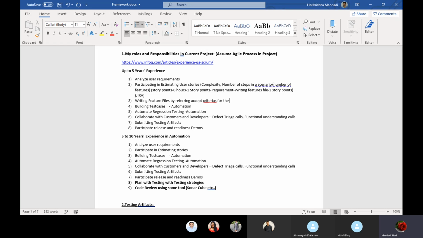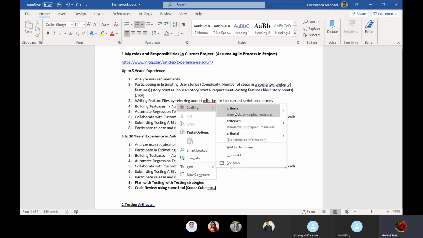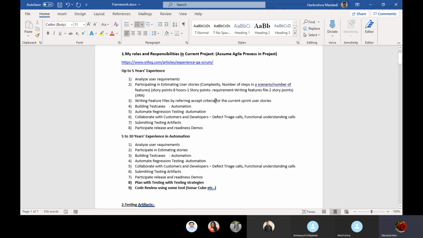for the current sprint user stories. You are going to write based on what? There will be acceptance criteria, which is given by the product owner.